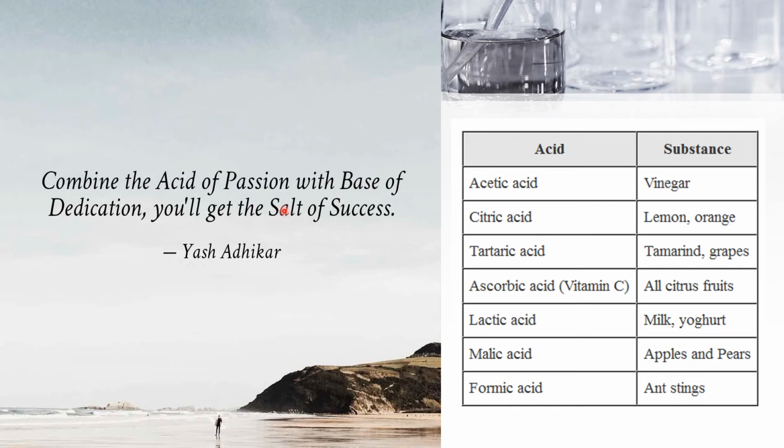After knowing the meaning of this caption, now we will go to the acids that are present in nature. Acetic acid is present in vinegar, which is used as a preservative. Citric acid we use every day in our food, lemon. In orange also it is there. Tartaric acid is present in tamarind, and it is present in grapes also. Ascorbic acid, which is called vitamin C, is in all citrus fruits. That's why they say vitamin C is very much required for the body. So consume as many citrus fruits as possible.